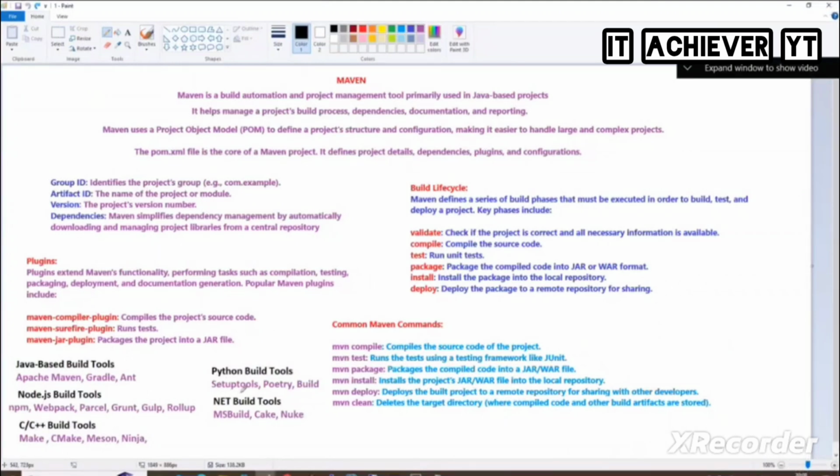See, for Python we use what? Setuptools. Say that. Setuptools. So Poetry and then build. So these are all the build tools for Python. Someone asked which one we use for Python. Mostly we use setuptools here, which is common.